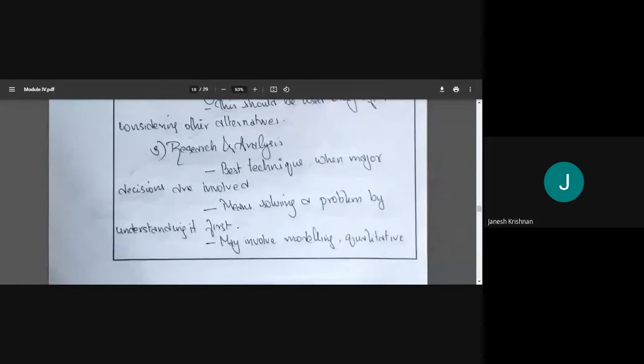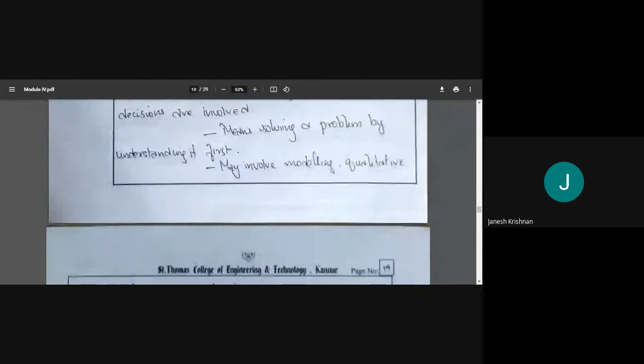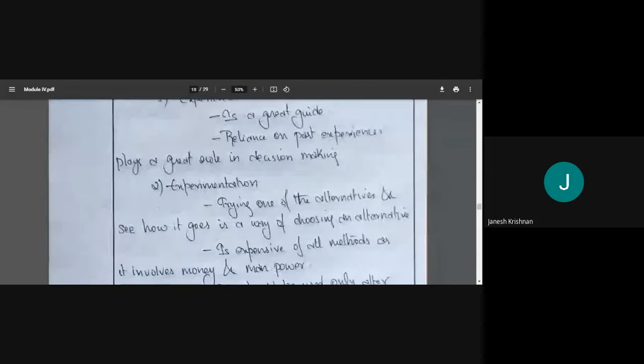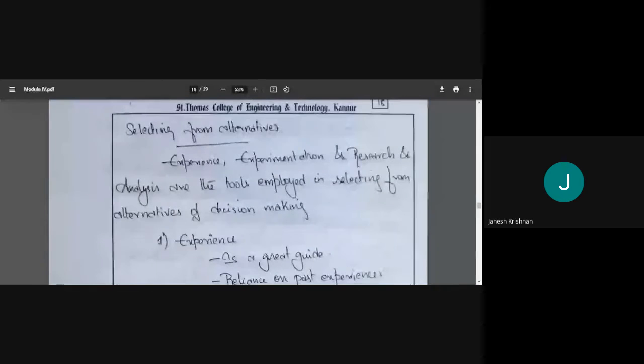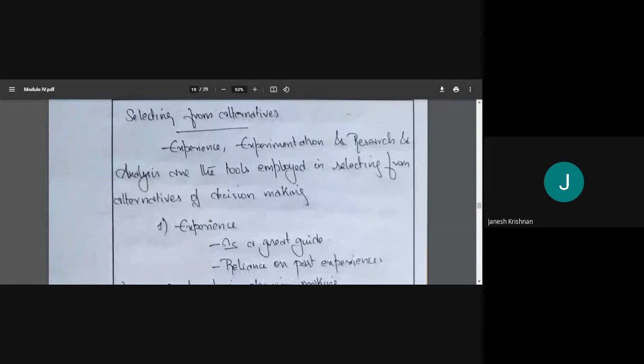Research and analysis is the best approach when major decisions are involved. It means solving a problem by understanding it first. We need to understand what the problem is, as you are doing modeling, the qualitative aspect of study. So whenever you are doing selection, what else do we consider? Your experience will be counted, along with your willingness to do experimentation and research and analysis.